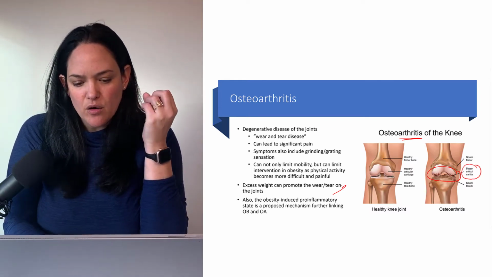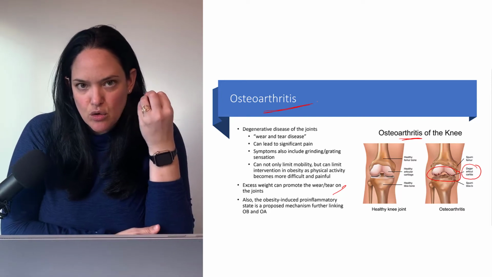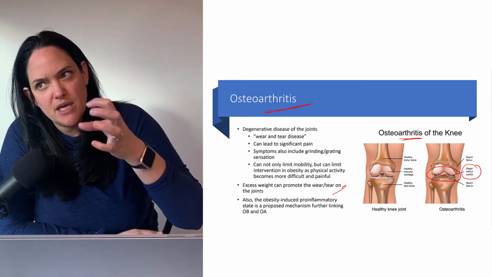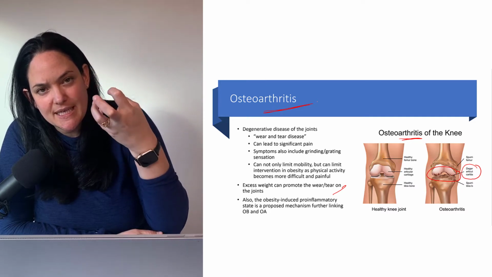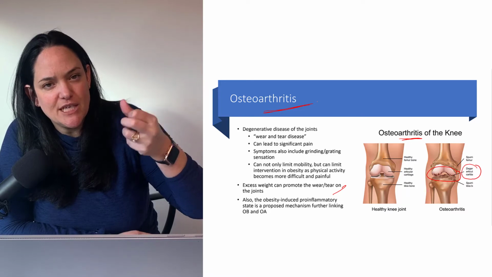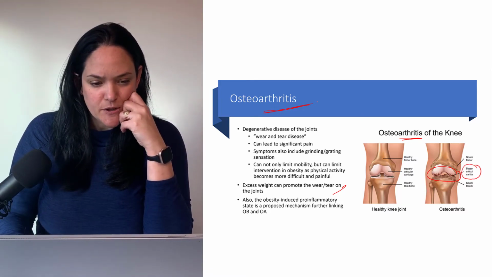Okay, so we do believe it's the weight of the body that's promoting osteoarthritis, but also arthritis, inflammation of the joints. So unsurprisingly, there might also be a linkage between that dysregulated adipokine secretion pattern and inflammation around not just the knee joint, but other joints in the body too.